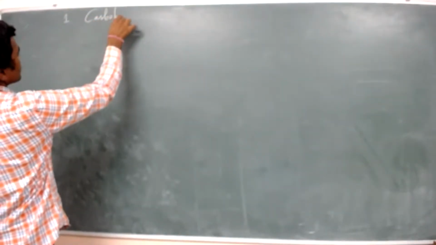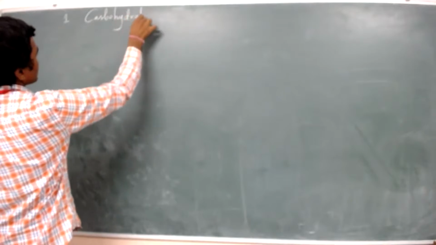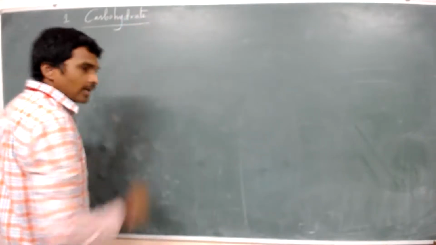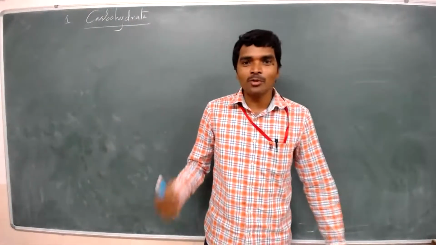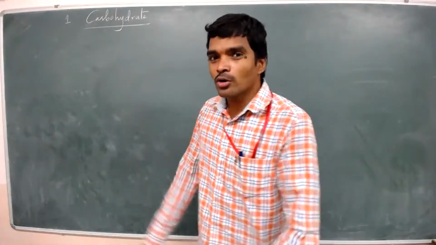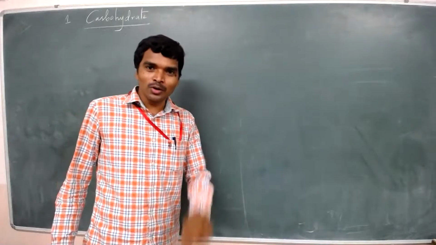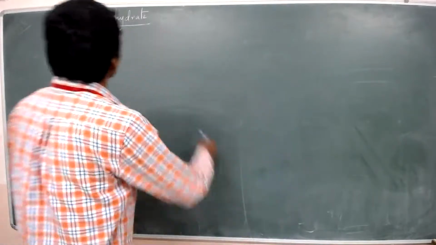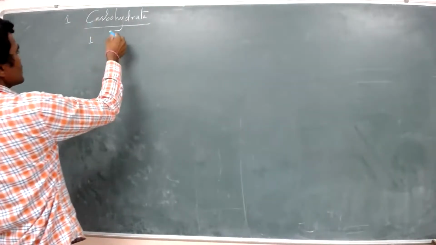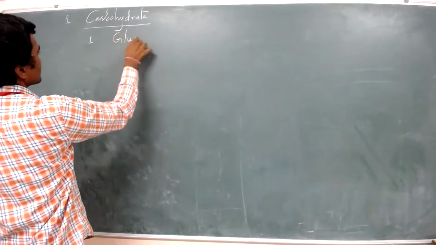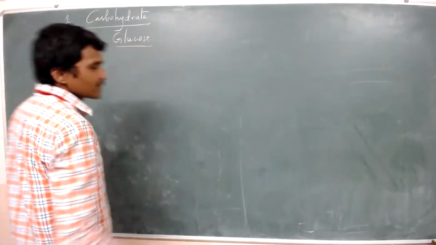First one, carbohydrate. In the carbohydrate, we are going to discuss about the glucose and fructose. These two are monosaccharides. First one, glucose.